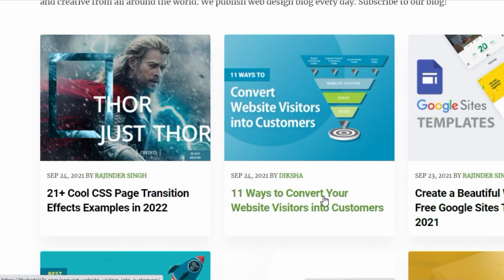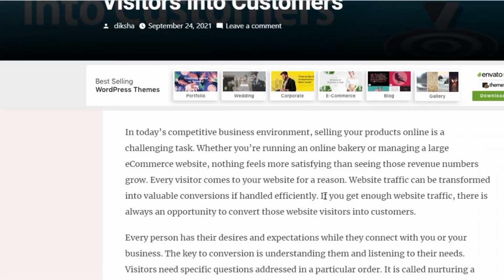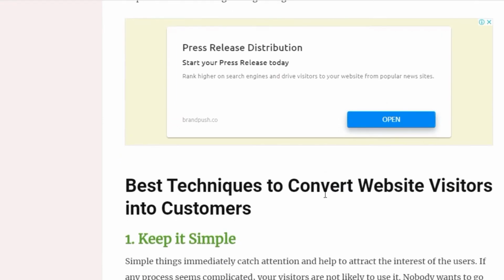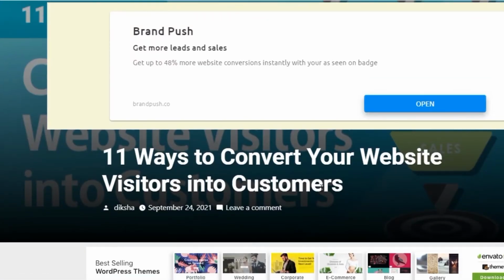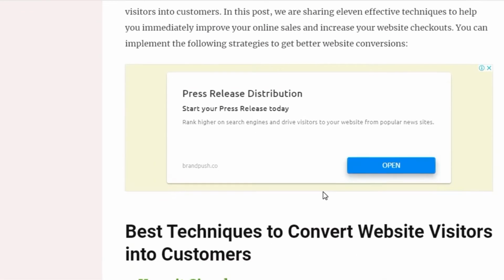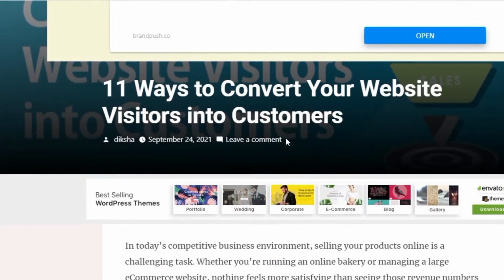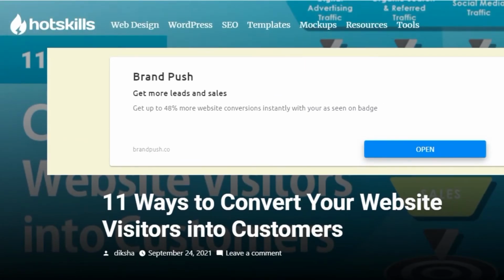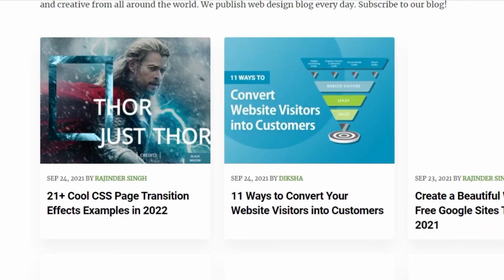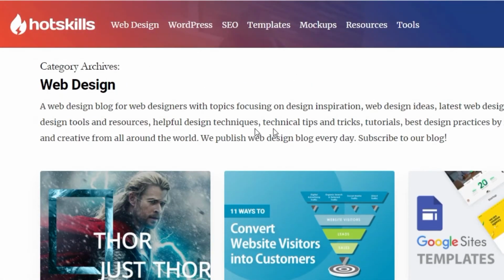You can just read great articles and also get to know how you can convert your online or website visitors into customers. This is a very great inspiration, and you can just read more articles and resources just to keep you updated. Now let's go back to see how and explore more on this Hotskills website.